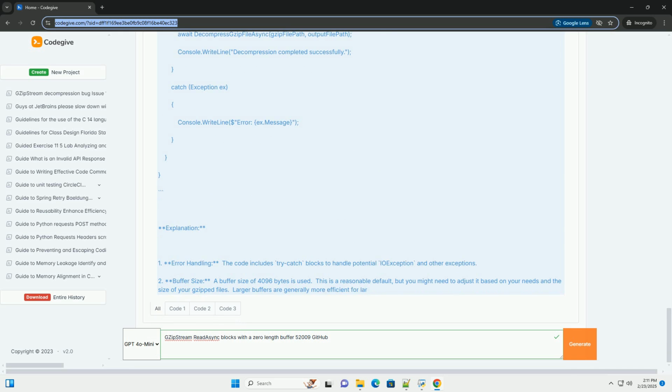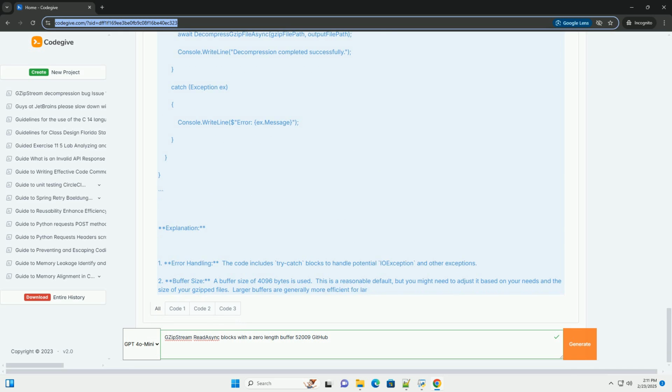Addressing potential issues relating to the hypothetical GitHub problem. Zero-length buffer: never use a zero-length buffer with ReadAsync. This will cause the method to return immediately without reading any data. The buffer must have a size greater than 0.